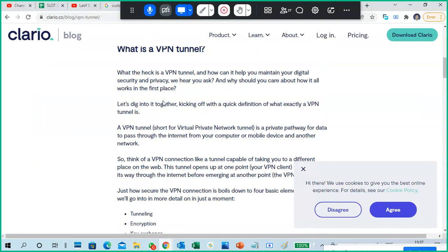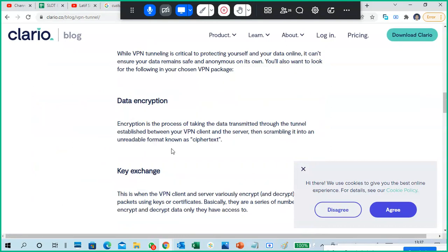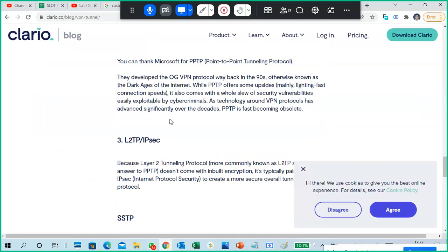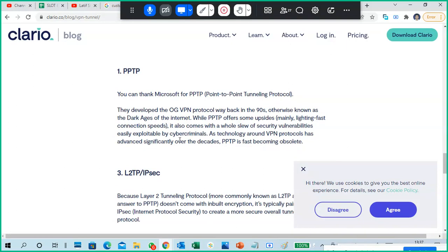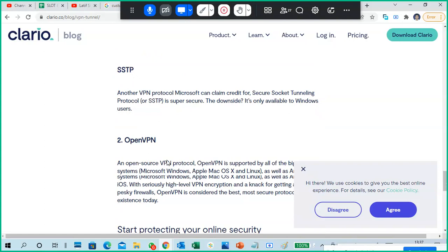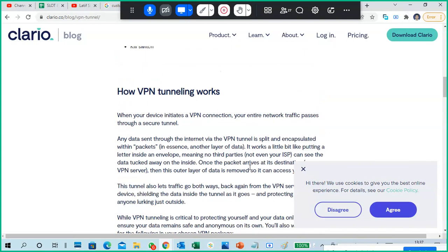So the main important points of a VPN are tunneling, encryption, key exchange, and kill switch. I told only two points: one is the tunneling protocols, another one is encryption. Of course, key exchange is also there, like you have to put a key. L2TP, SSTP, like that. These are the main protocols. IKE is also there.